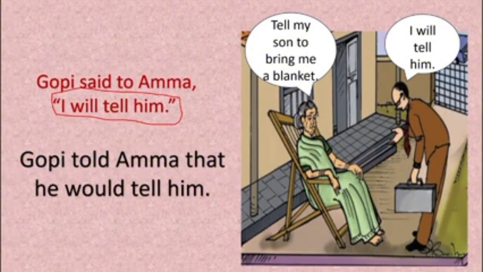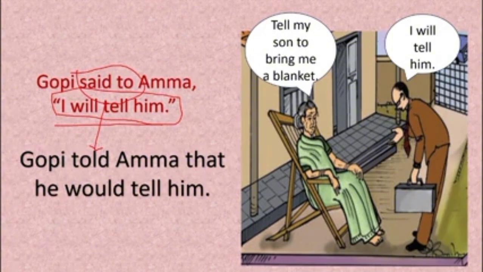Here we changed said to told, which we do generally in assertive sentences. This is an assertive sentence. The previous one, tell my son to bring me a blanket, is an imperative sentence. So in this session we are going to learn how to change assertive and imperative sentences into reported speech.